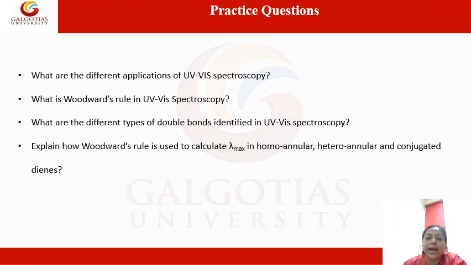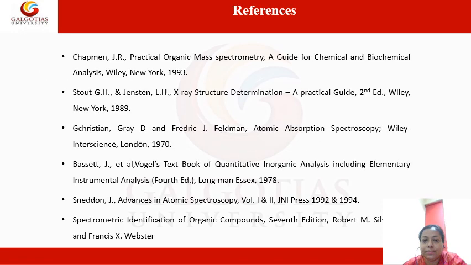Now there are a few practice questions here. What are the different applications of UV visible spectroscopy? What is Woodward's rule? What are the different types of double bonds which are identified in UV visible spectroscopy? And how is Woodward's rule used to calculate lambda max in homoannular, heteroannular, and conjugated dienes?